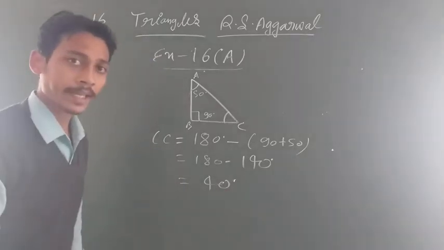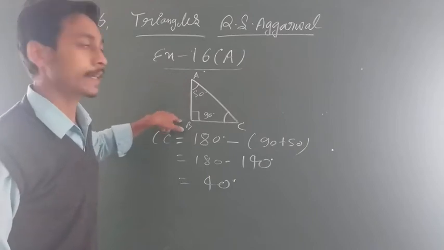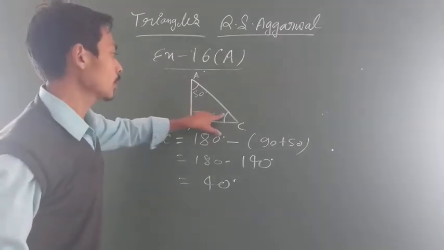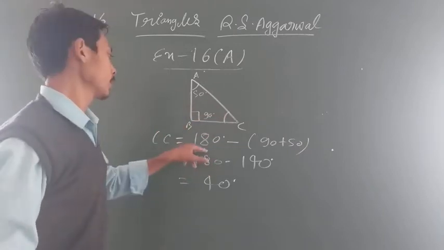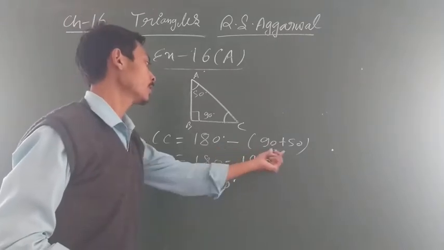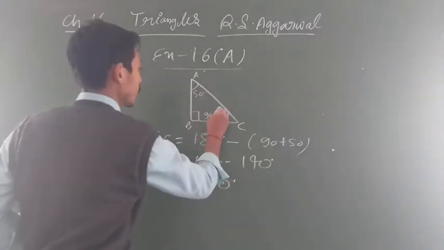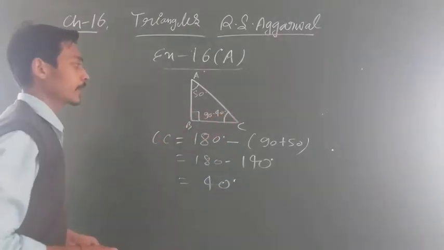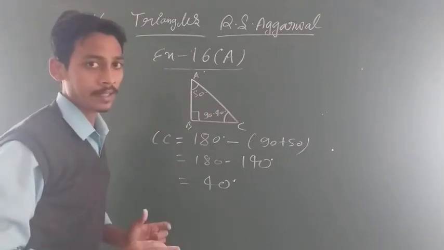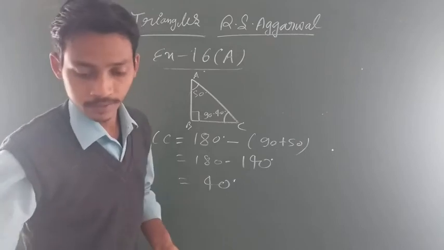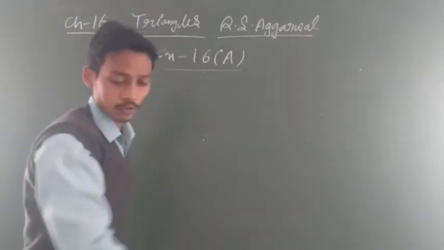Clear everyone? What I explained कि find the sum of these two angles because you know that one is 90 degree, one is 50 degree, and you have to find out this one. The sum of all angles of a triangle will be equal to 180 degree. Now you can also check. This is 40 degree. 90 plus 50 is 140, 140 plus 40 is 180. यानी our answer is absolutely correct. ठीक है? So now I think you are able to understand. चलो, next question you will do yourself.